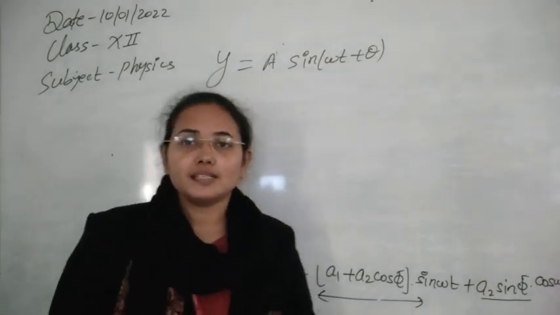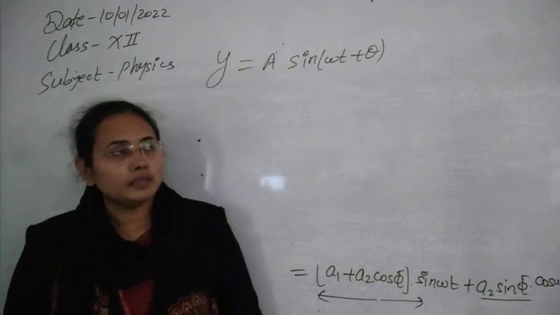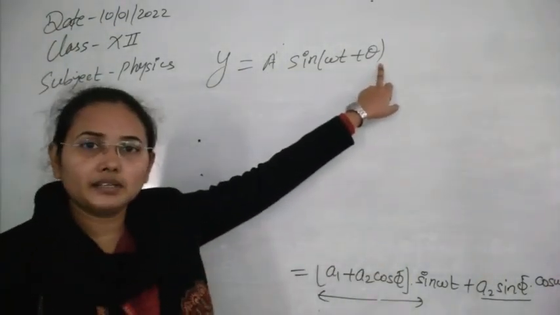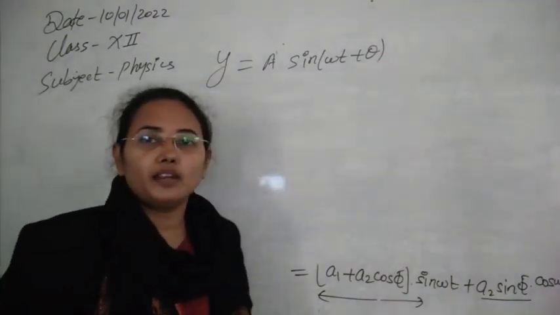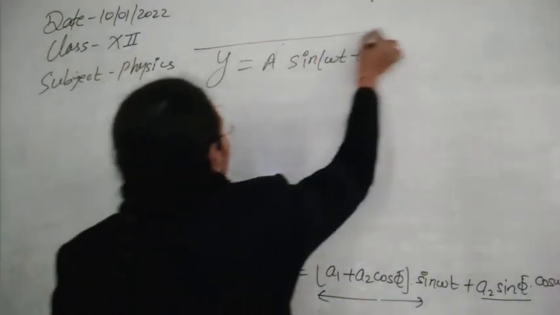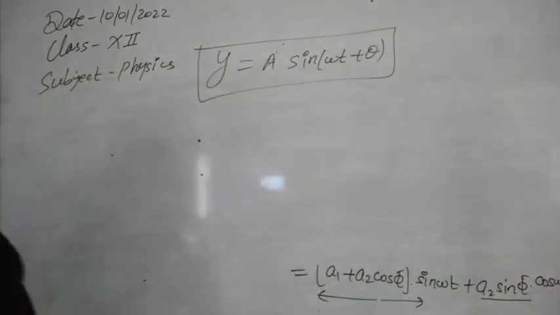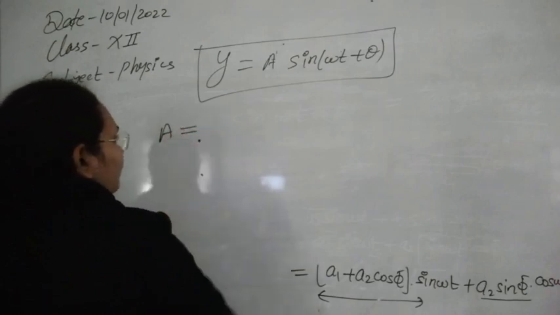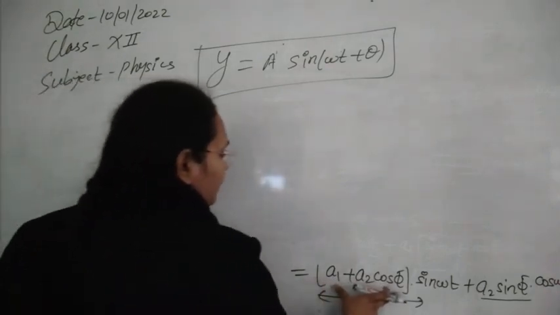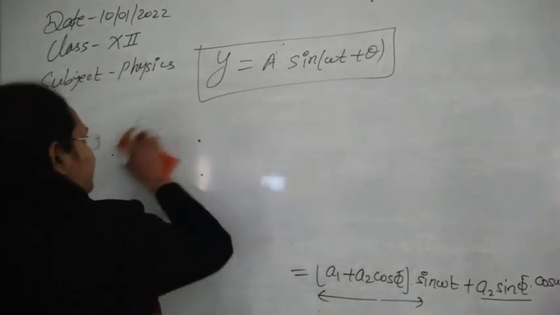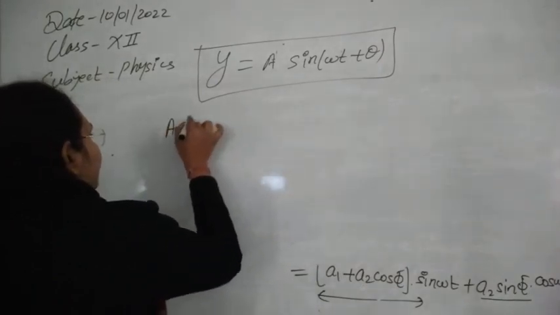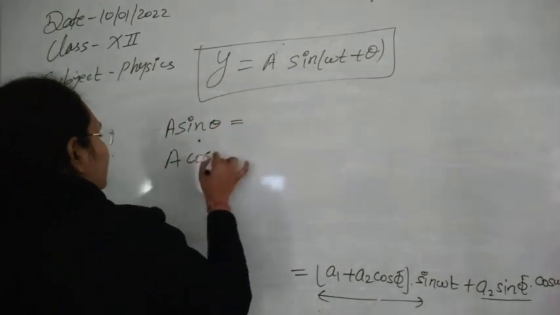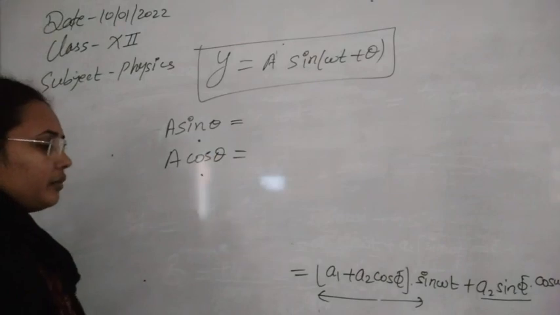But what is the different factor after superposition? That is the term A that we have taken and the term theta that we have written here. So let's see what the values of A and theta will be. This is the displacement equation for the resultant. Now the value of A can be calculated by writing these replacement terms: A sin theta and A cos theta. These two things we have written before.